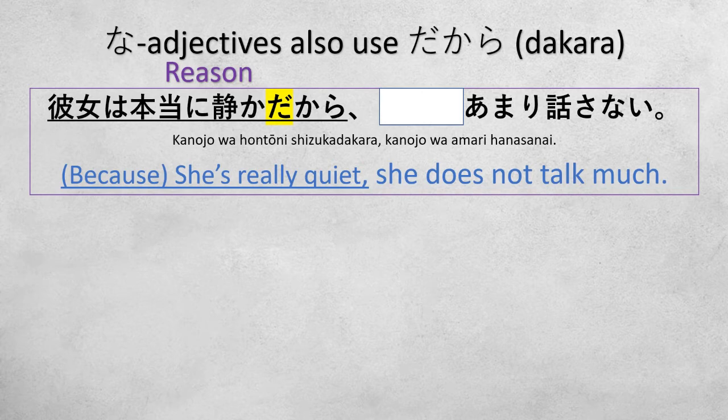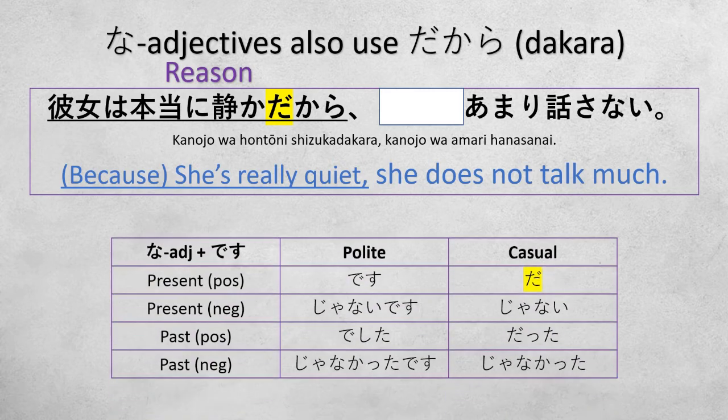These are both in the casual tense. Now, because we are using na adjective, shizuka, the casual form of desu is again, like in the nouns, da. Shizuka dakara. And again, if we want to be more polite, instead we can say shizuka desu kara. Shizuka desu kara amari hanashimasen. For example, it's more polite than using the casual da kara.